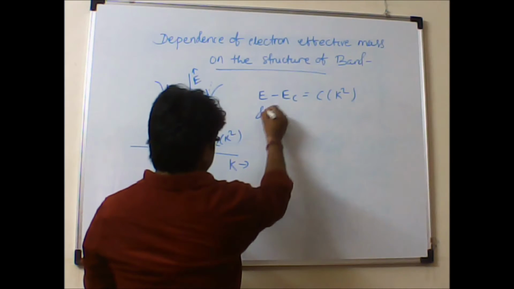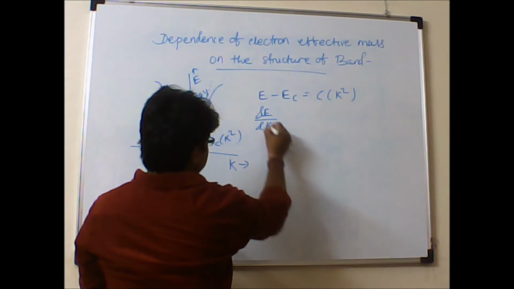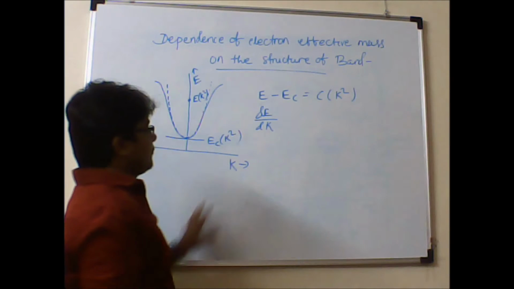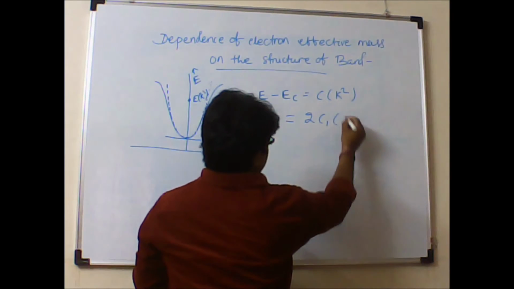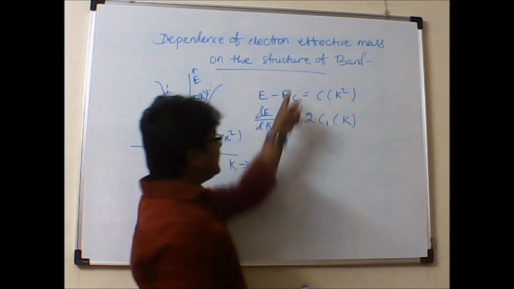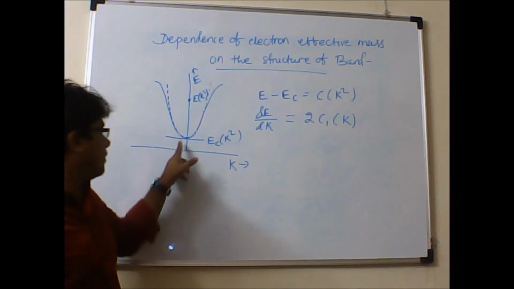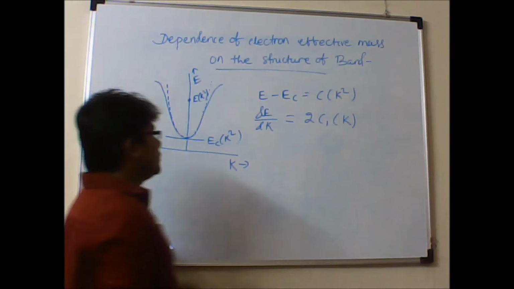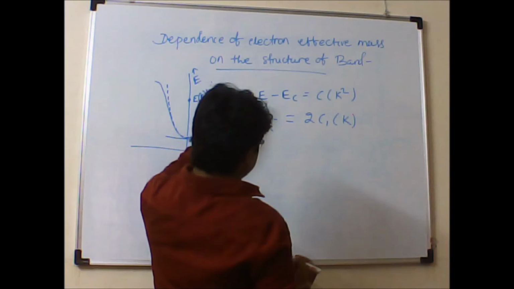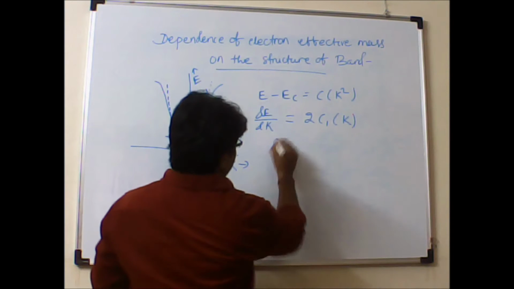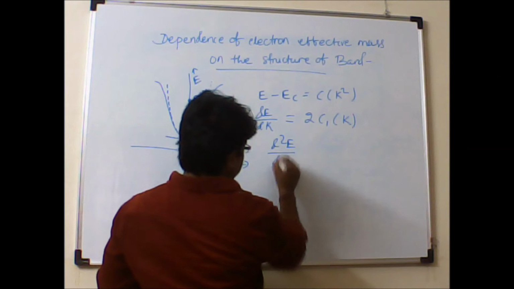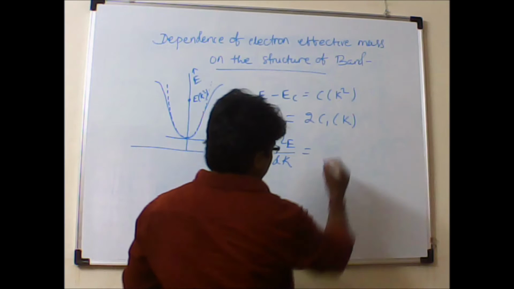If I take the first derivative with respect to k, dE upon dk, we will be able to write this as some function of k. Here dEC upon dk will be 0 because you have taken this as the minimum value. So we got the first derivative of energy with respect to k as some function of k, and if I take the second derivative, this will give you some constant value.